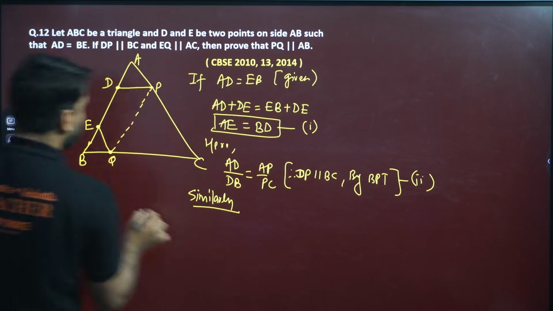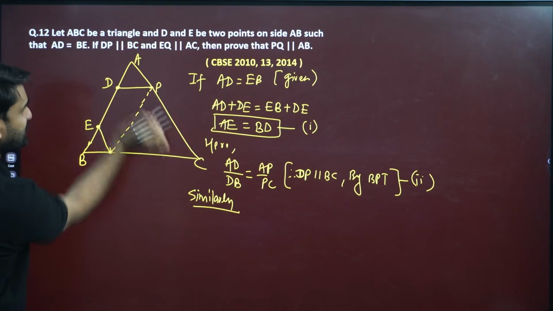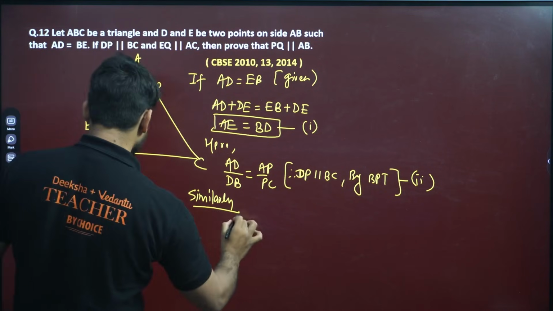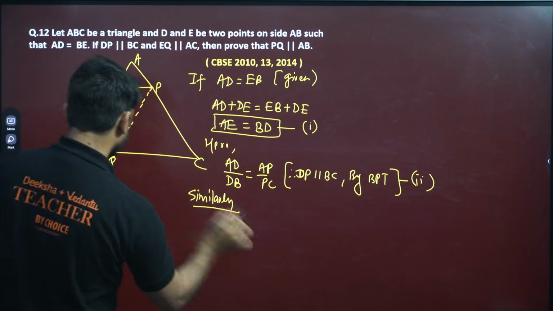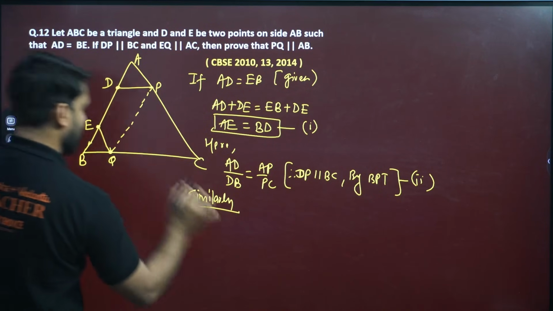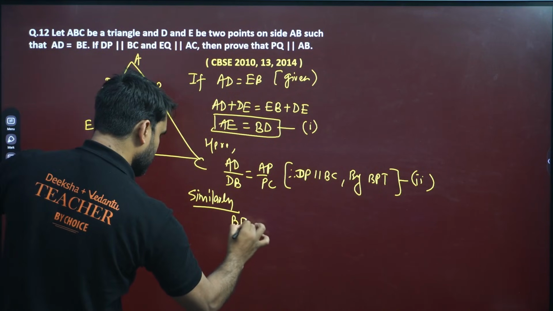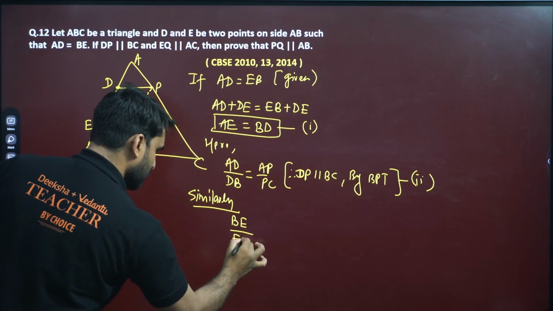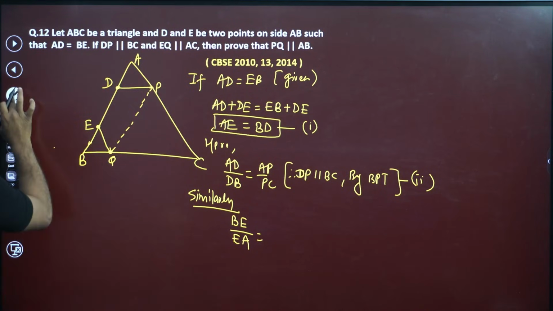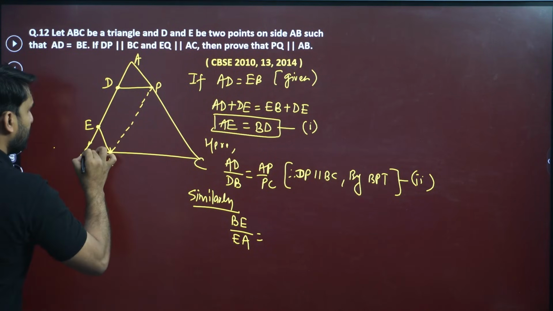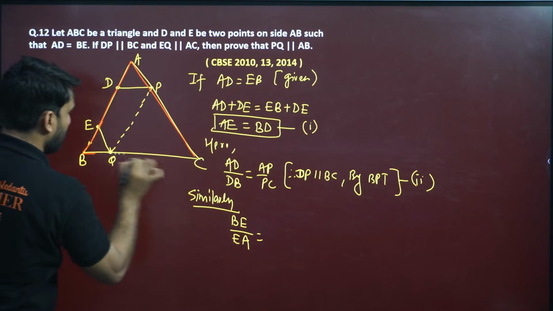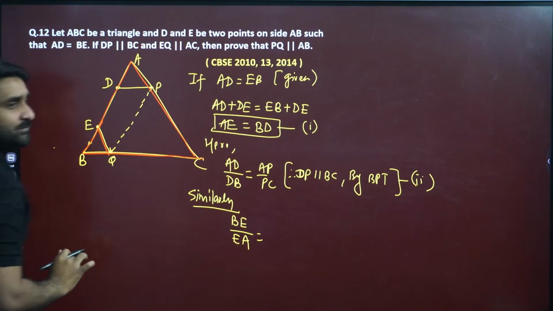Similarly, my dear, this EQ is parallel to this. It is given to you. So can we write here BQ by QC is equal to BE by EA. I am applying BPT in this triangle, when this is parallel to this.